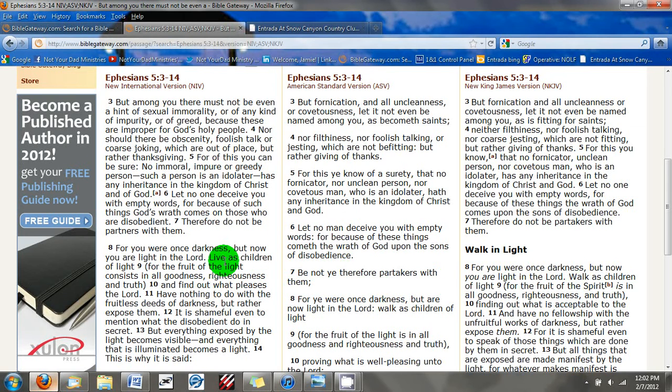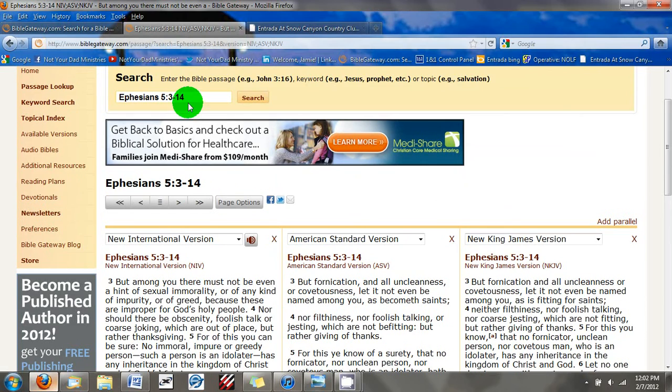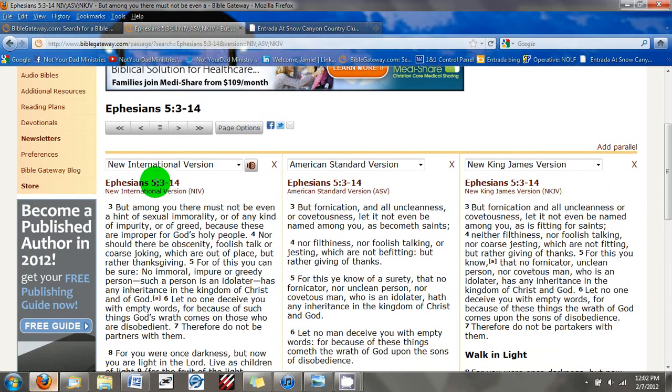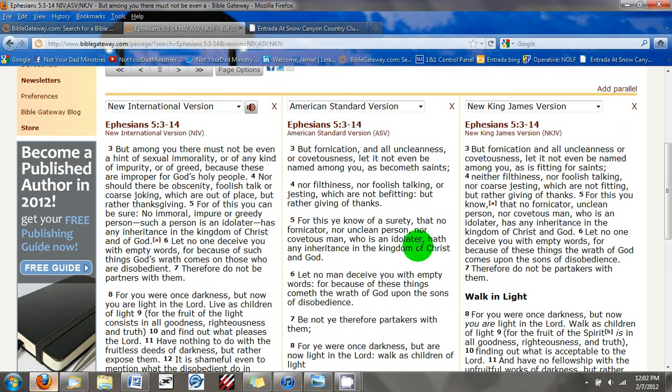So I just see differences in the translations, which may give you a little bit more understanding of your passage. So I want you to take some time this week and just do that. Type in your passage, read it in the New International Version, the American Standard Version, and the New King James Version, just to get a little bit more perspective on your passage.